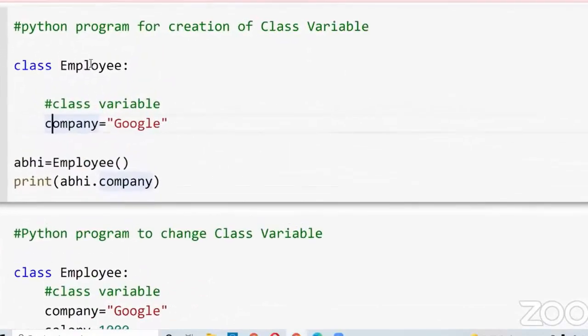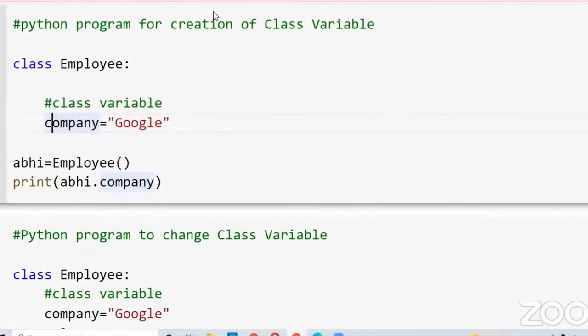This is an example for the creation of a class variable. Here I created a class named Employee, and here I created a class variable with the value Google, and company is the variable name. This class variable is associated with the class, right?